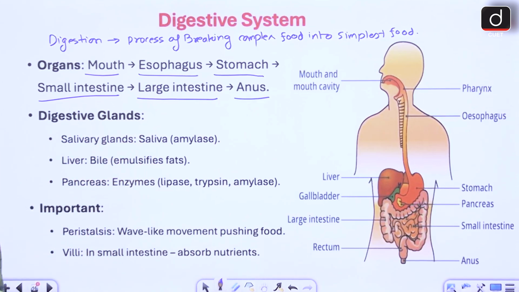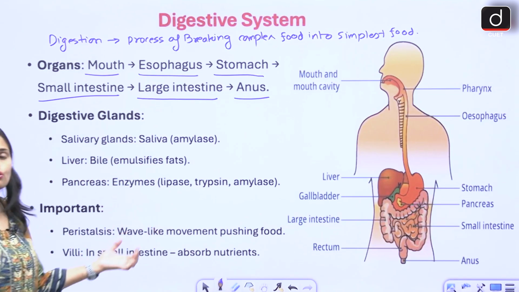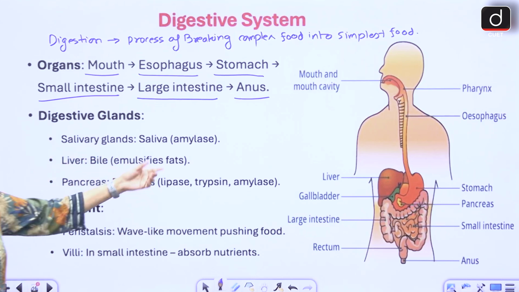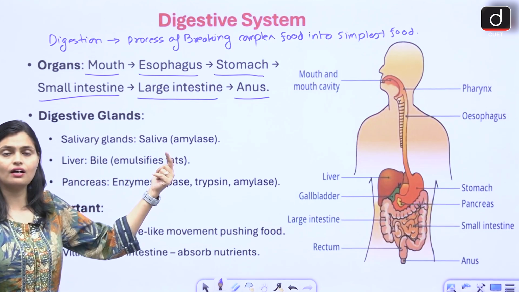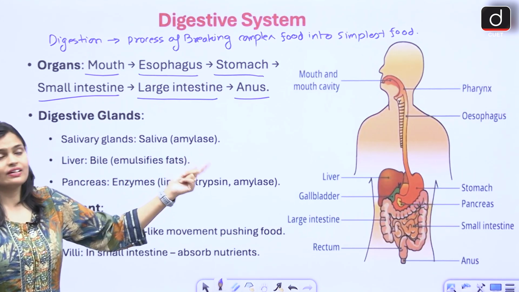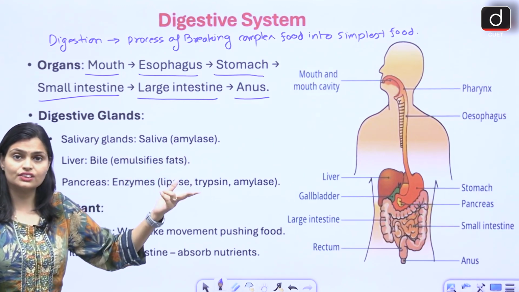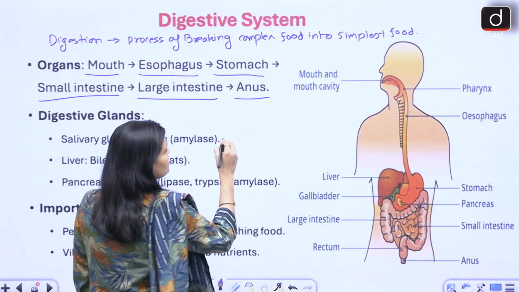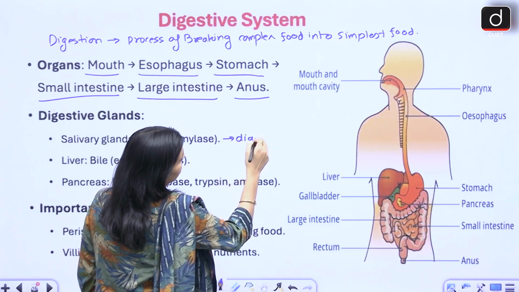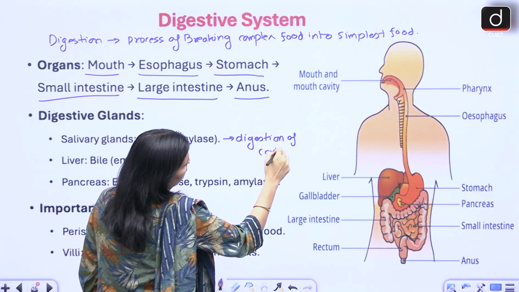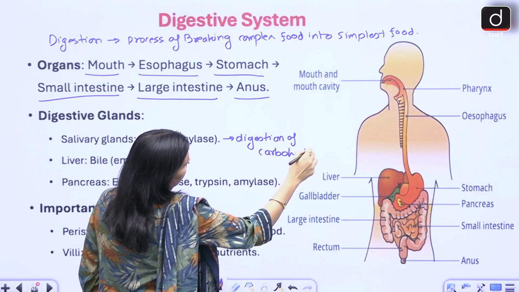Basically, we have a few glands also. These are the accessory organs, glands which help in digestion, like salivary glands releasing saliva, right? And this saliva has the amylase enzyme, salivary amylase, which digests carbohydrate.